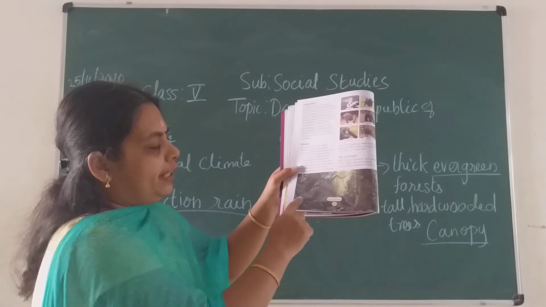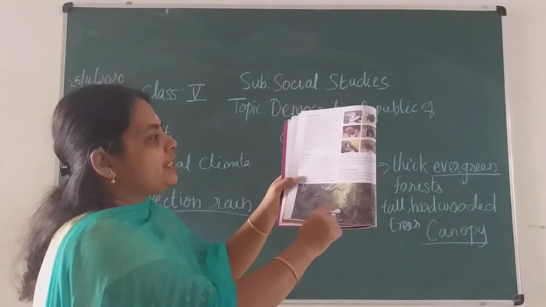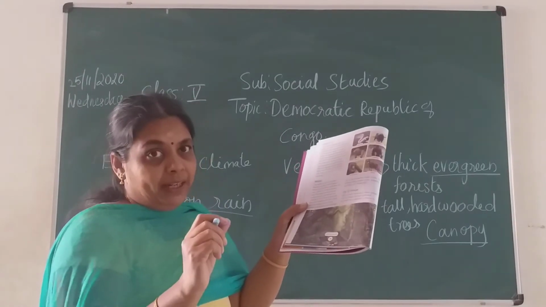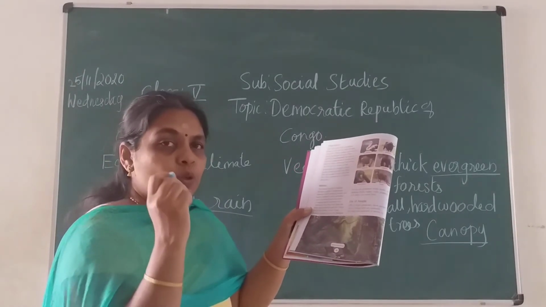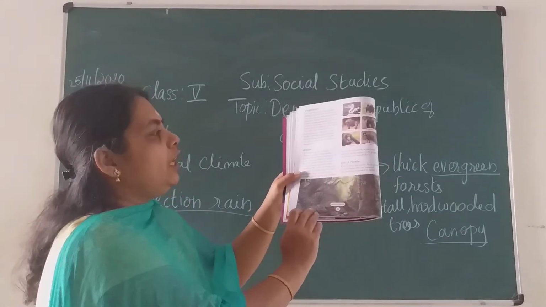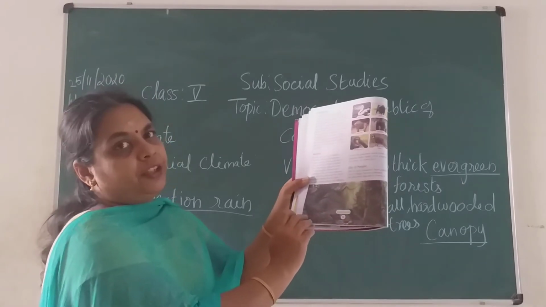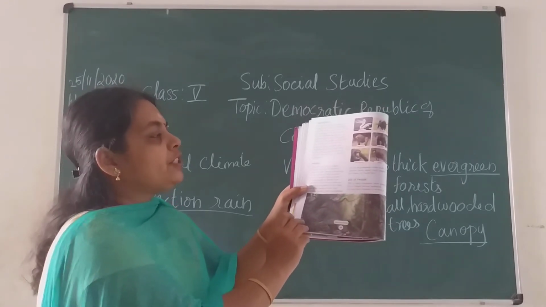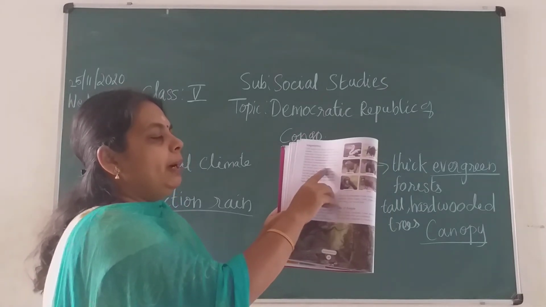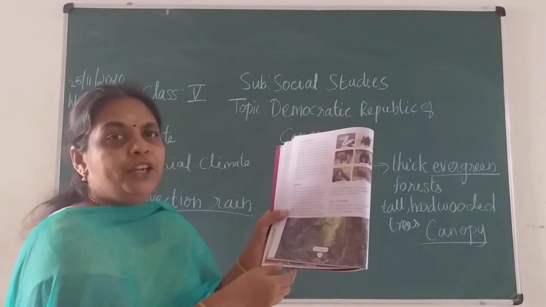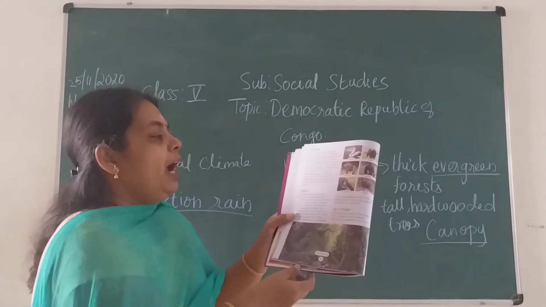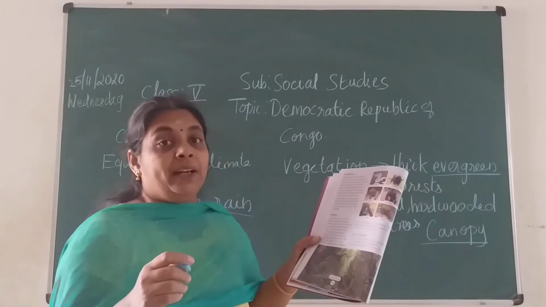But down below the trees, you have short bushes and shrubs, children, as they don't get proper sunlight. So down below the tall trees you have the bushes and shrubs. The types of trees you can find over here are ebony, mahogany and rubber. These are the useful trees. Ebony, mahogany and rubber.